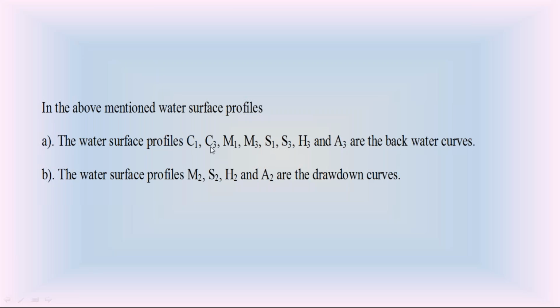Check these subscripts: 1, 3, 1, 3, 1, 3, 3, 3. So if the subscript of the water surface profile is either 1 or 3, that is a rising water surface profile in the open channel, and we call it a backwater curve. Very, very important, dear students, please listen to this carefully. The open channel may be a natural channel, a river, or an artificial channel.